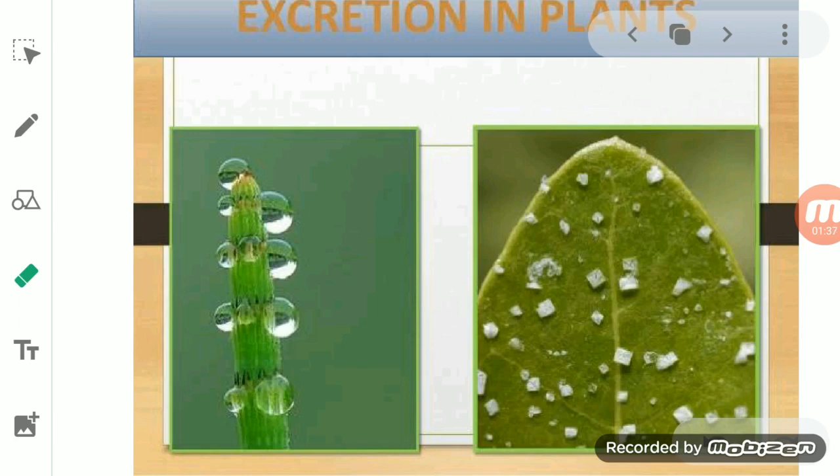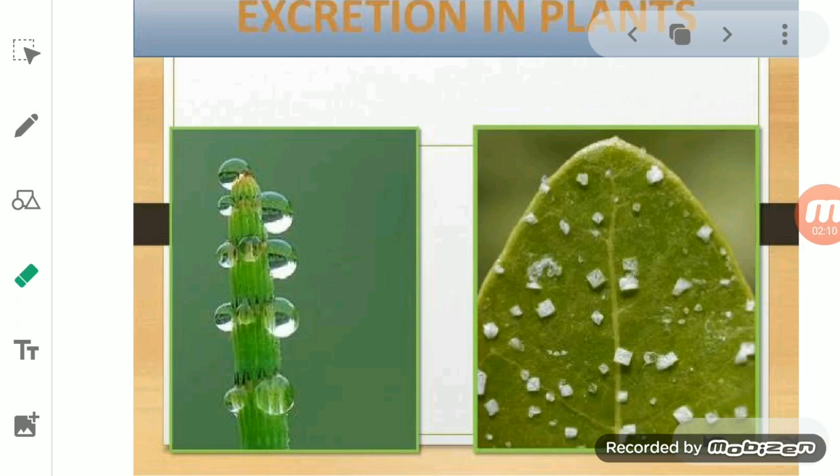Some of the food which we have taken will not be used, it will remain unused. So the unused part of the food is known as waste material, and these waste materials are poisonous to living things, and since they are poisonous we have to remove them.